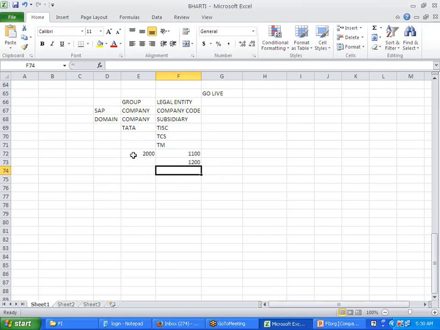So what I'll define over here is for our understanding. Let's say we'll go with an alphanumeric value for company code. I'll define it like this: Bharti as a company, and the company codes as BH01, BH02, something like this. So this is my group, and these are my company codes.